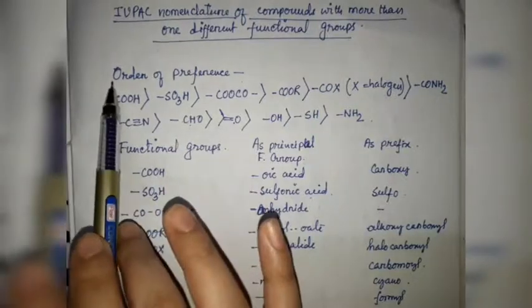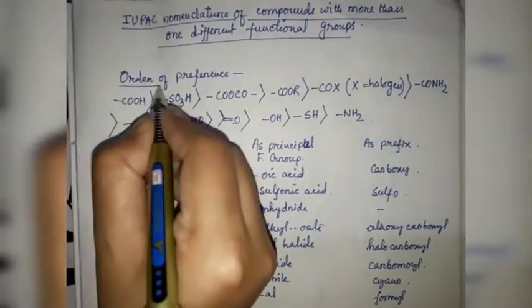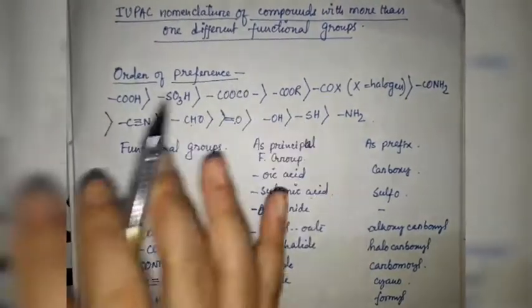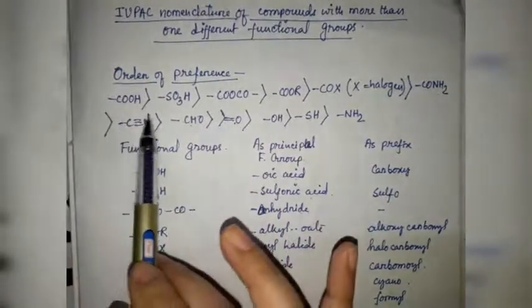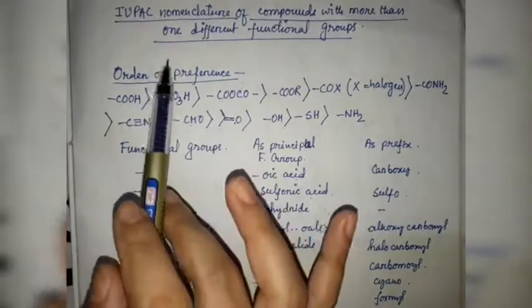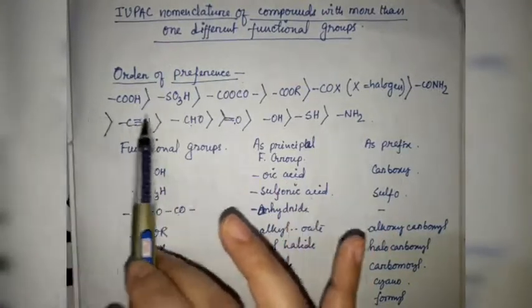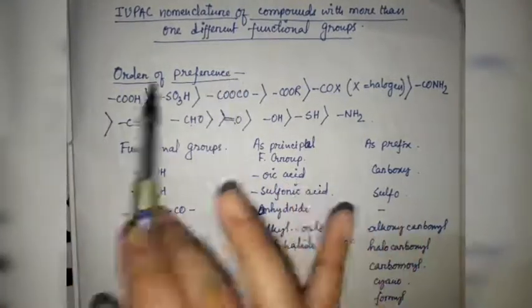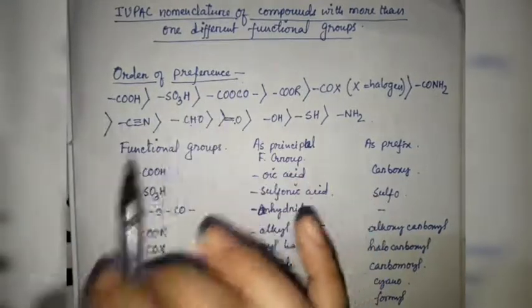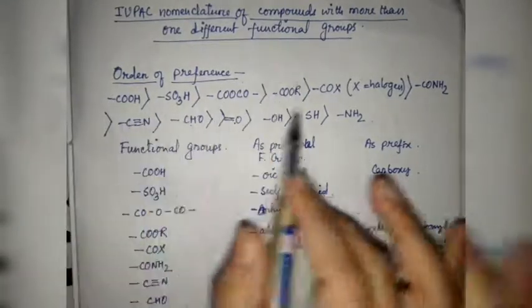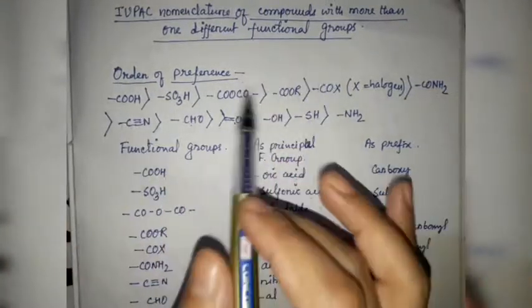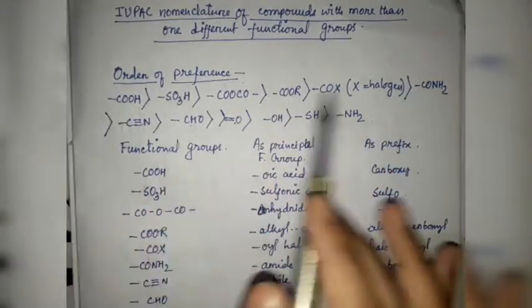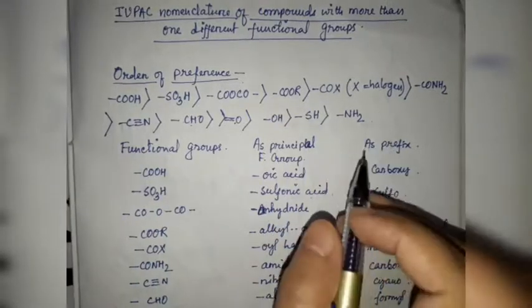So here I have written this order of preference. What does it mean? Order of preference means the groups which are on the top of this order, or which are placed before in this order of preference, are always taken as the principal functional group, and others which are placed after, or kept at the bottom, are called the secondary functional groups.